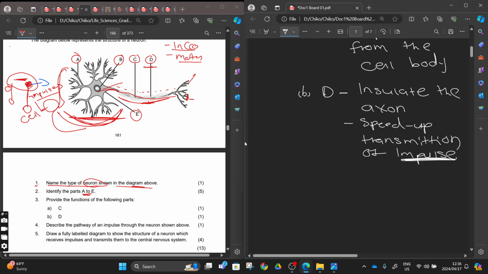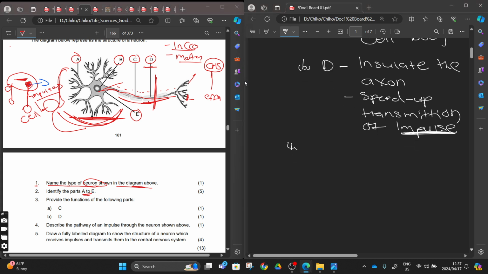They can also ask you, since this one is a motor neuron, that it transmits information from the central nervous system, which can be the brain or the spinal cord, to the effector. So they can ask what will happen if this motor neuron is cut. You will know that the impulse will not be transferred from the central nervous system to the effector, which will result in you not responding to the stimuli. So we move on.